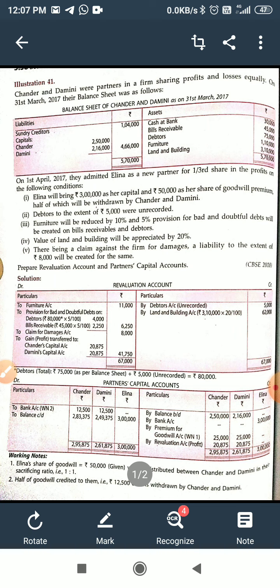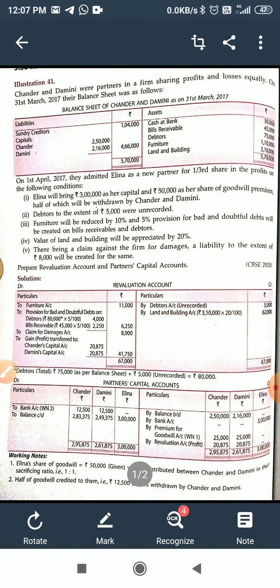First, Elena will bring 3 lakh as her capital and 50,000 as her share of goodwill premium, half of which will be withdrawn by Chandar and Damini. Second, debtors to the extent of rupees 5,000 were unrecorded. Third, furniture will be reduced by 10% and 5% provision for bad and doubtful debts will be created on bills receivable and debtors.